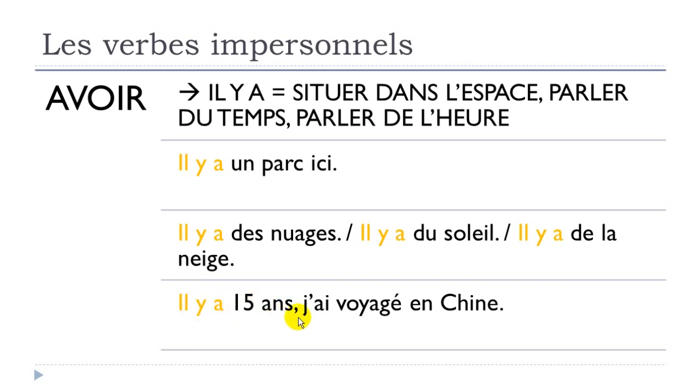Il y a 15 ans, j'ai voyagé en Chine. Voyager is to travel. You've got the passé composé form here. En Chine, in China. Il y a 15 ans, j'ai voyagé en Chine.